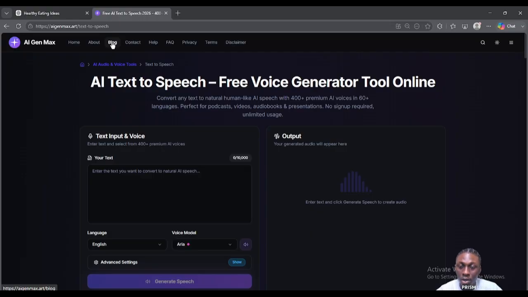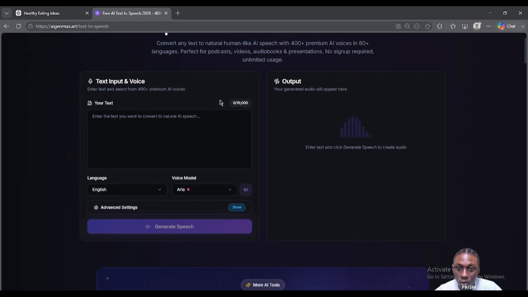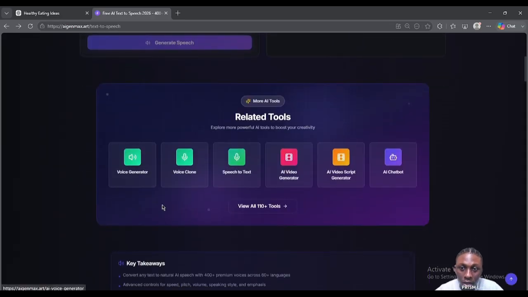So this is a free text-to-speech website that generates AI videos, but I will show you the trick on how to use it. So once you enter, you realize that this one now does not work. So you're going to go down to voice generator, voice cloning. This is the tool where you use to clone maybe a celebrity's voice or your own voice if you want to be generating your voice as AI to use for other videos.